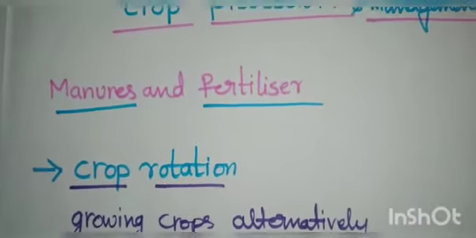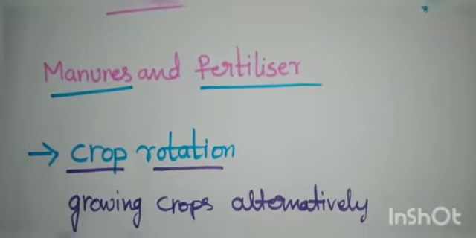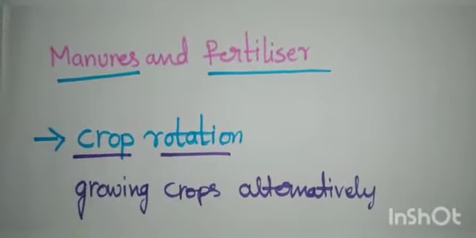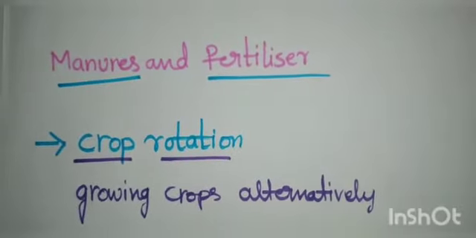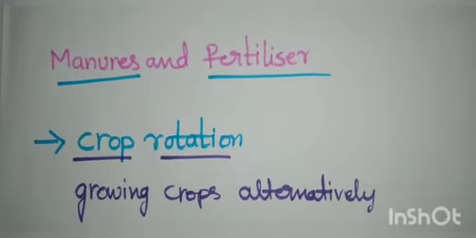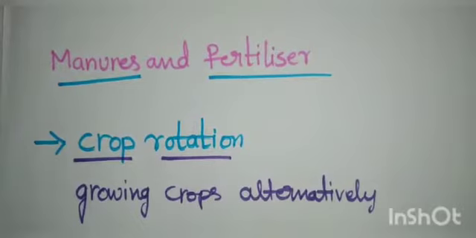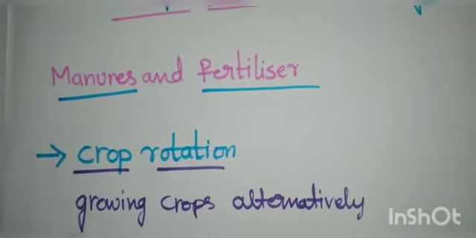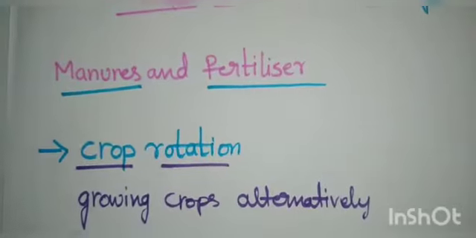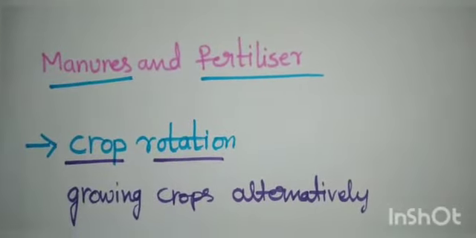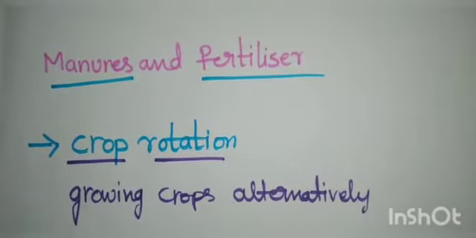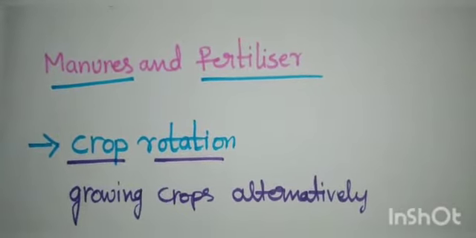For example, in a year, for 6 months growing legume plants, and for the next half year you can grow ragi, paddy, maize, wheat, these kinds of crops. Growing two or more different crops in different seasons is called crop rotation. This is done by growing different crops alternately.